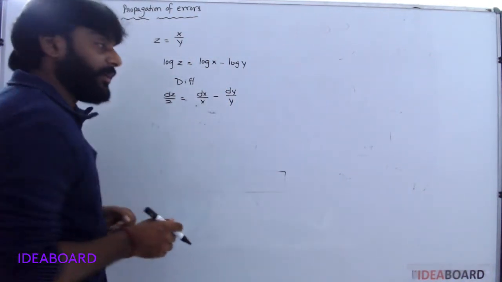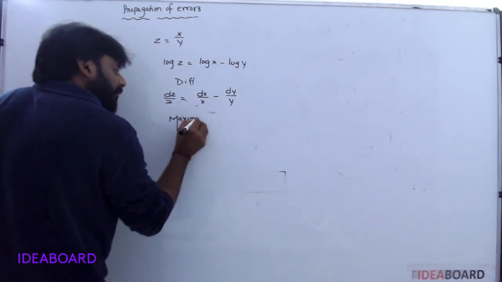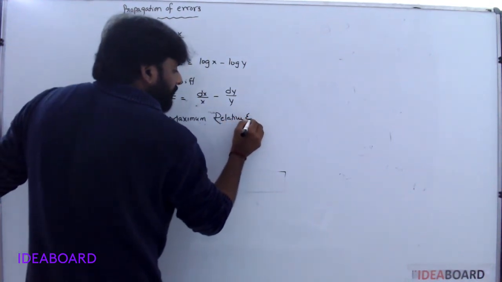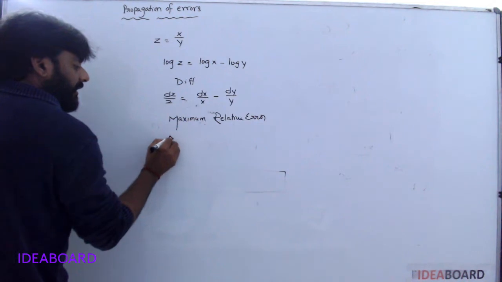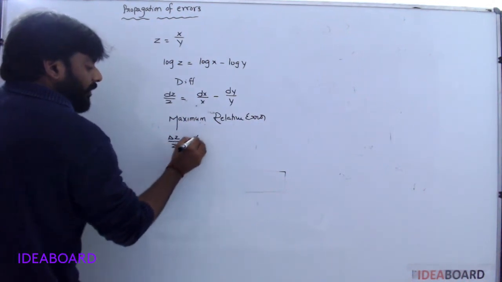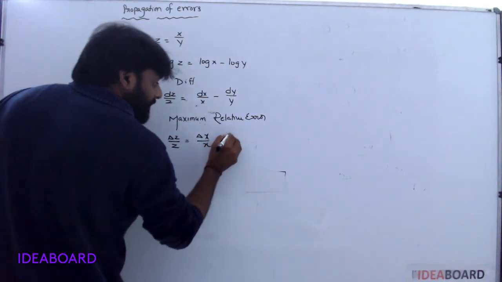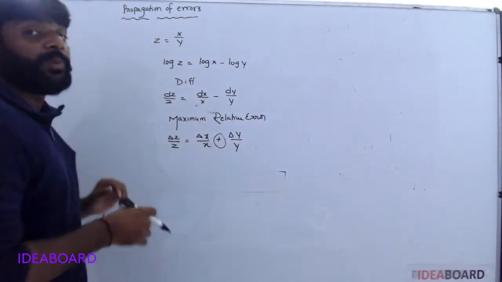But here, for maximum relative error, delta z by z equals delta x by x plus delta y by y. Here you also take positive.